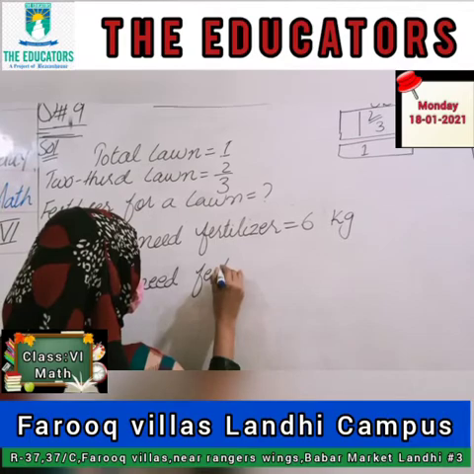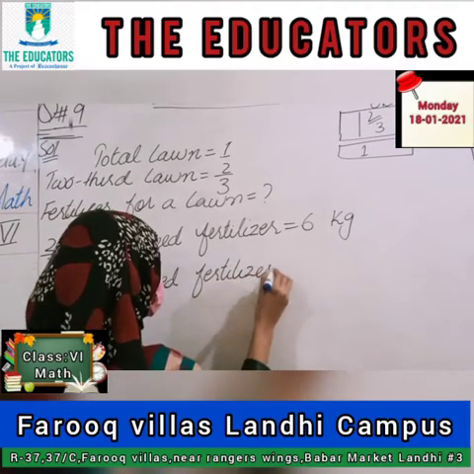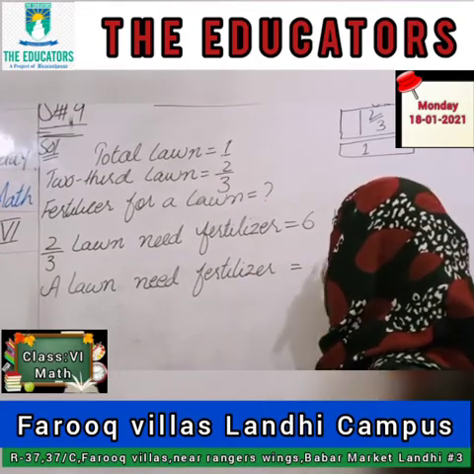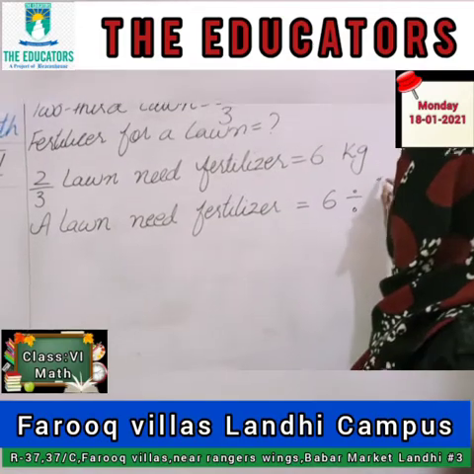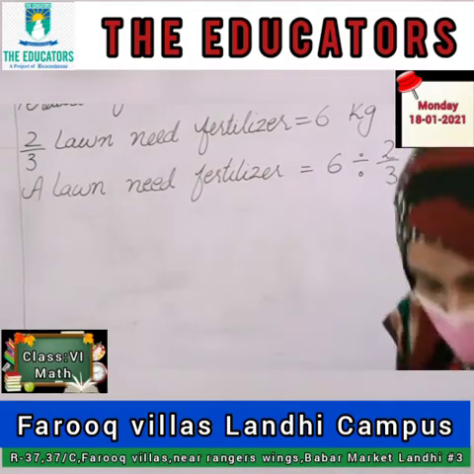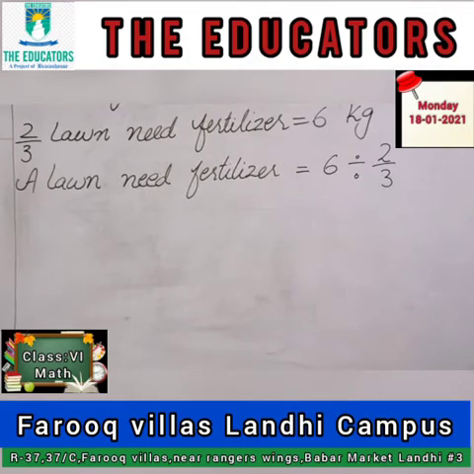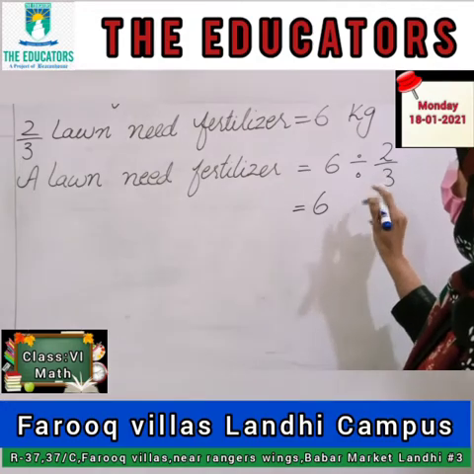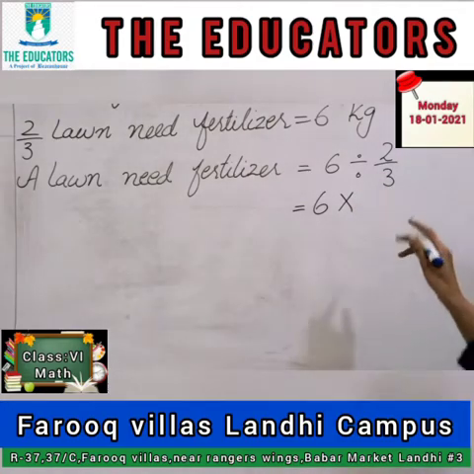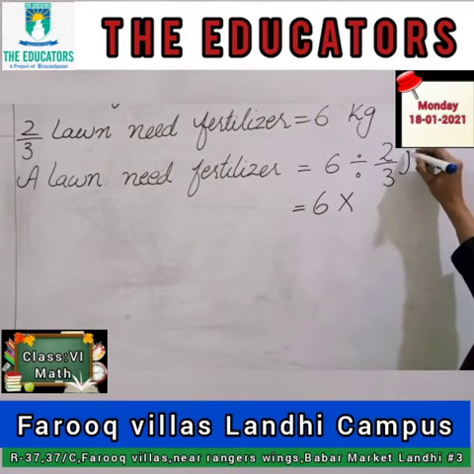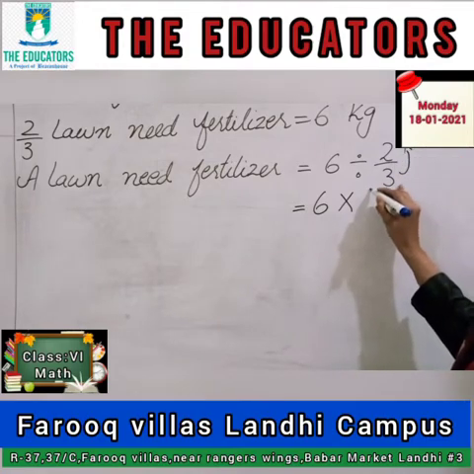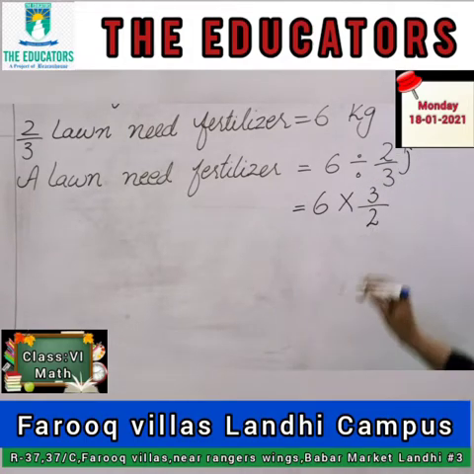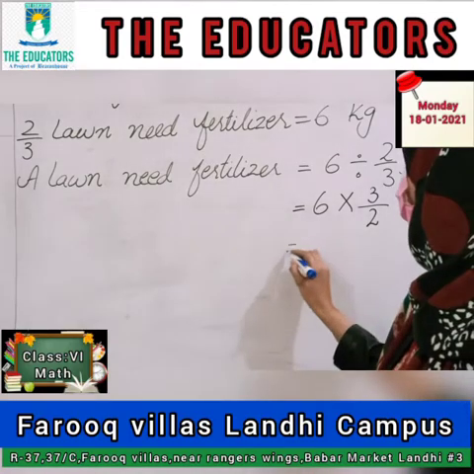A lawn needs fertilizer. It will definitely be division. Okay? So 6 divided by 2/3. Now students, how can we solve this? Do you know this rule? First I will write 6 as it is and I will change this division sign into a multiplication sign. After this I will send this denominator to the place of numerator. It will be 3, and this numerator will be the denominator. So I will write 2 here. Okay? This is the rule of math. Very easy, we can solve easily.